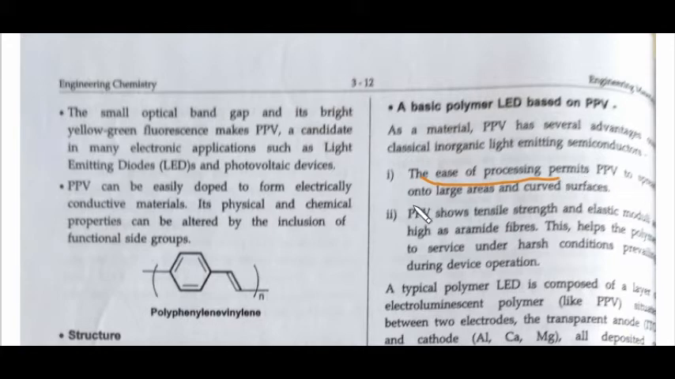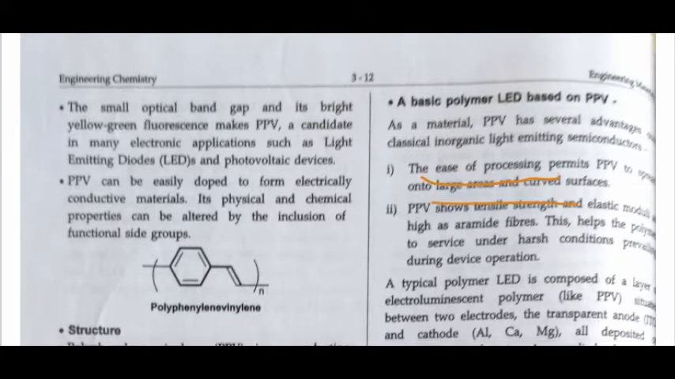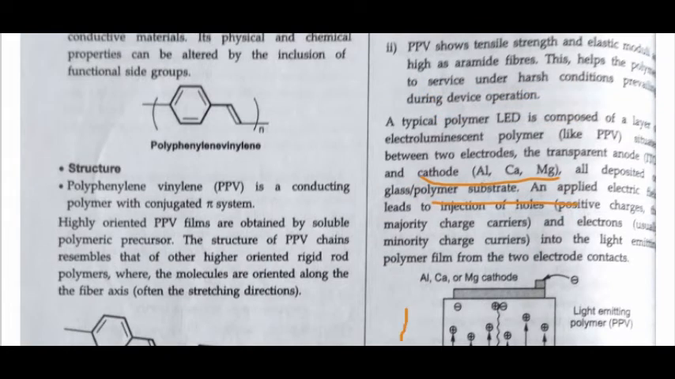So basically, this is the structure showing how it works, how it absorbs the electrons and gives light, and all that happens here. The cathode here is made up of aluminium, calcium or magnesium, and the light emitting polymer is the PPV. Then there is the ITO anode and the glass polymer substrate. So this is basically a diagram of that PPV and how it works.